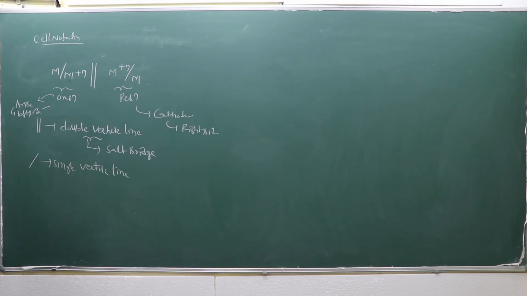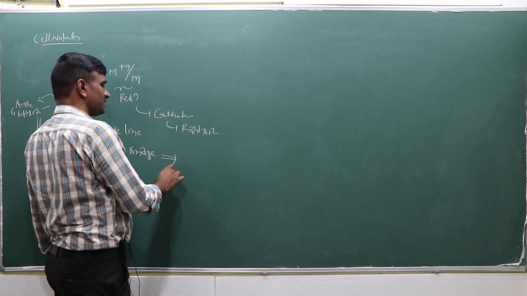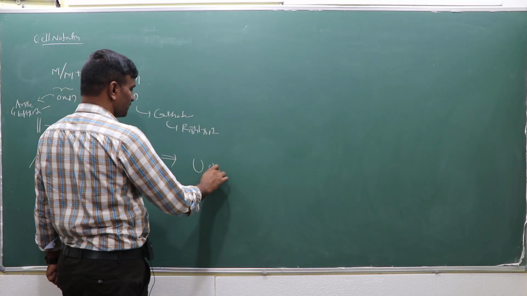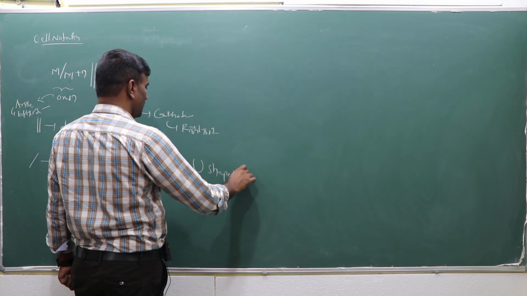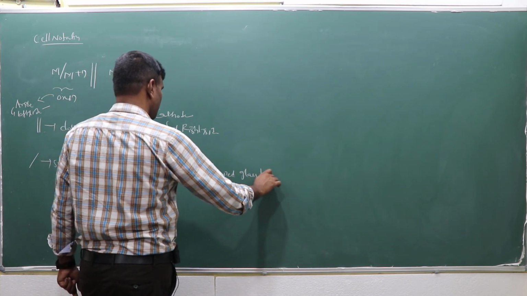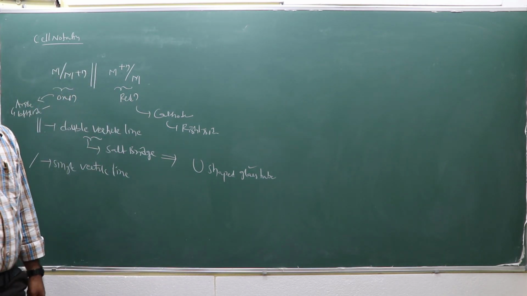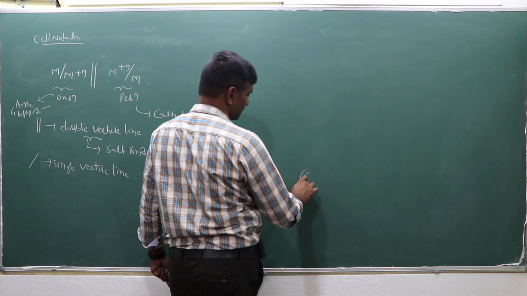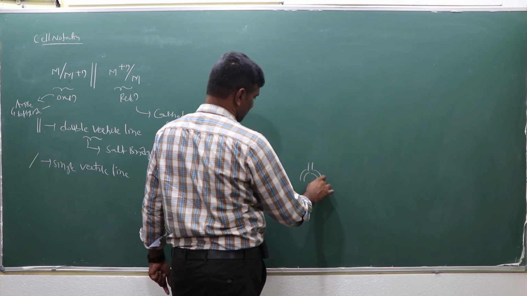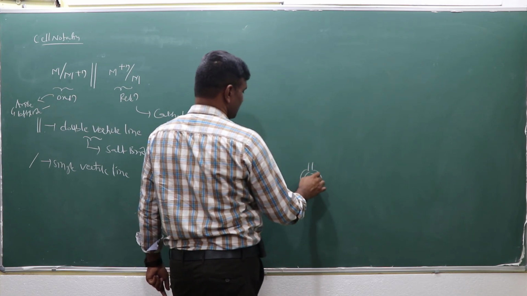Now what is the role of the salt bridge? The salt bridge is a U-shaped glass tube, an inverted glass tube like this. This is a salt bridge.